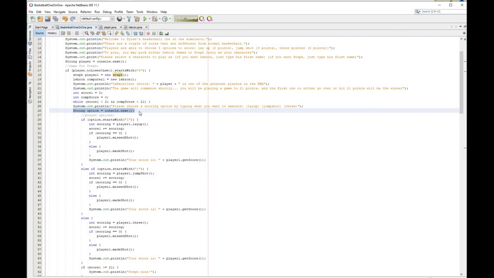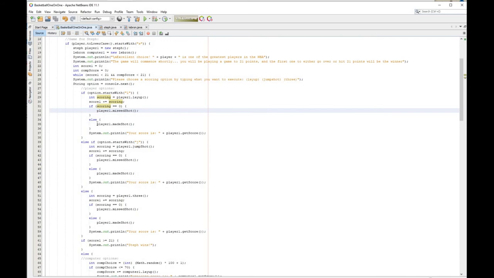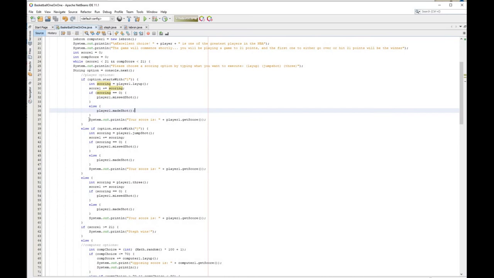We have a string option equals our console.next after you pick one of these three options. So if it starts with L, then in scoring equals player 1 dot layup, and this could be either 0 or 2, based on the percentages. Then score 1 plus equals scoring, and if our int scoring is equal to 0, then I play the missed shot voice line, or if I made it, then I play the made shot voice line, and then I print out their score again.